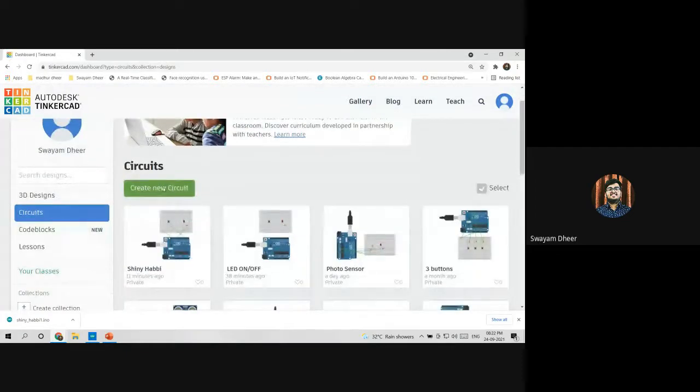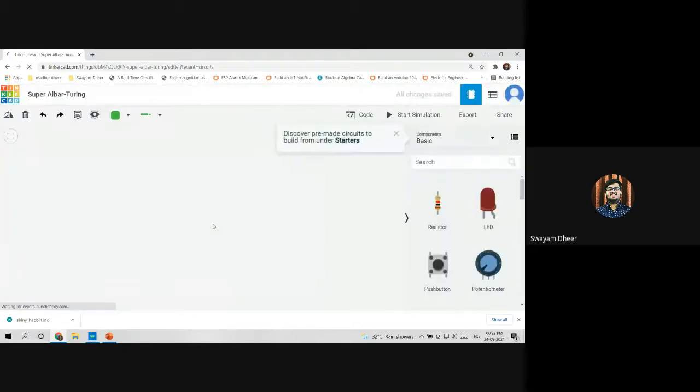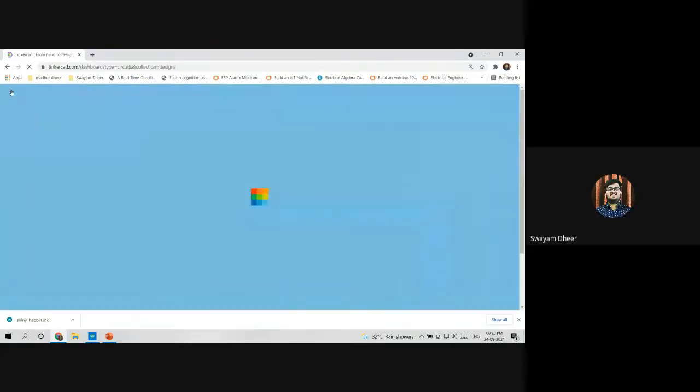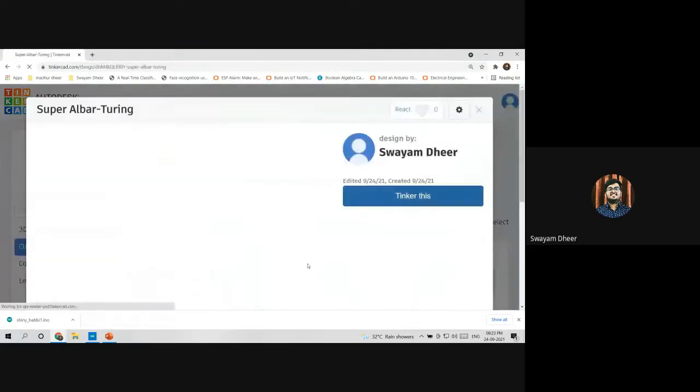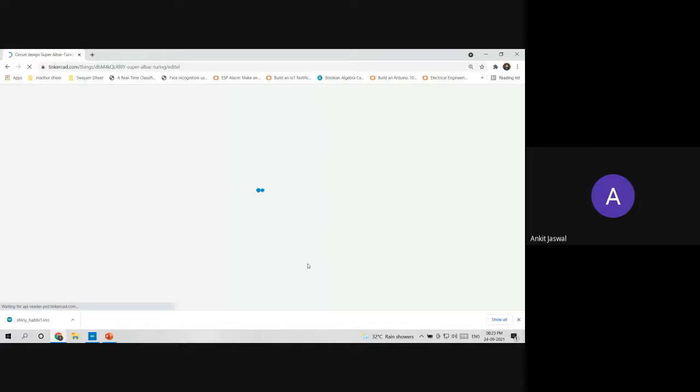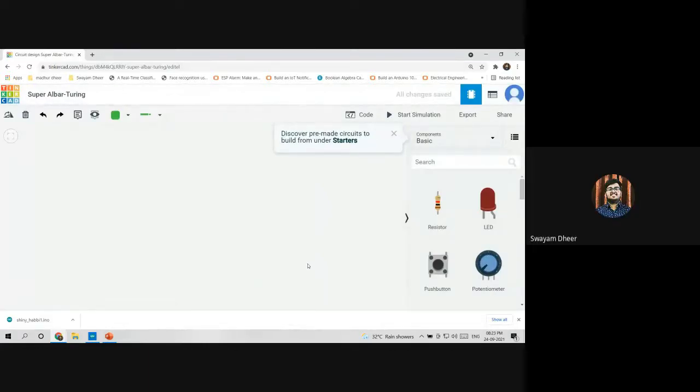So again we'll create a new circuit from this button. Please tell me if everybody has created a new circuit. How to exit our ongoing subprogram? Just click on this Tinkercad logo. You will go back to the main page. We have to click on circuits only. Create new circuit, yes.